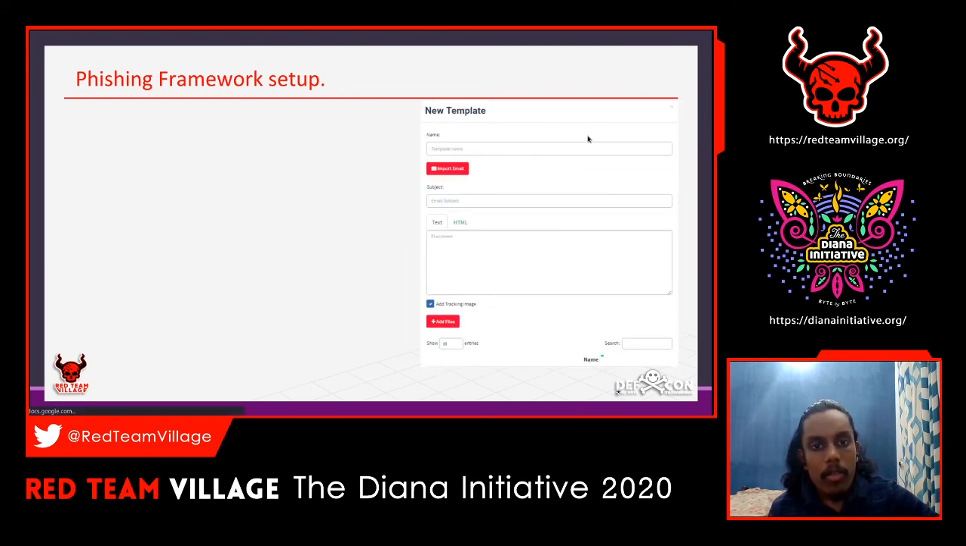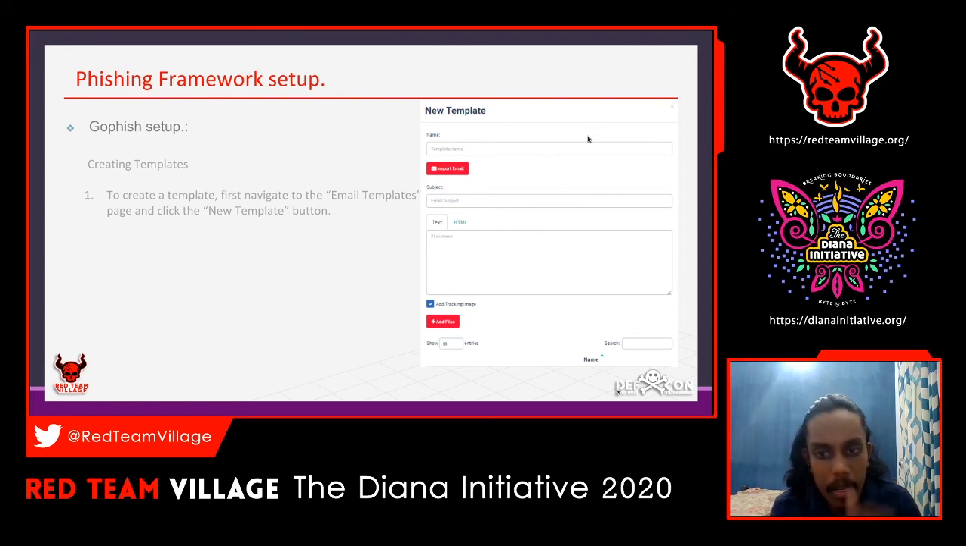To move to the next one, in the GoPhish setup we have to create the templates. We have to create a template for the email, so this is the email template that we have to create. First we navigate to the email templates path, and click on the new template button. Then you can start creating your own template.